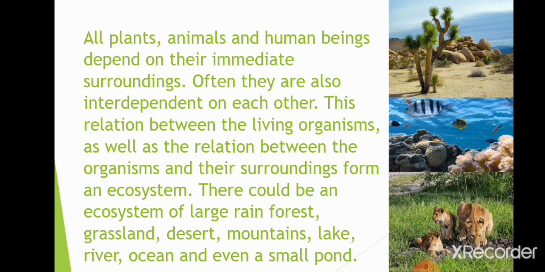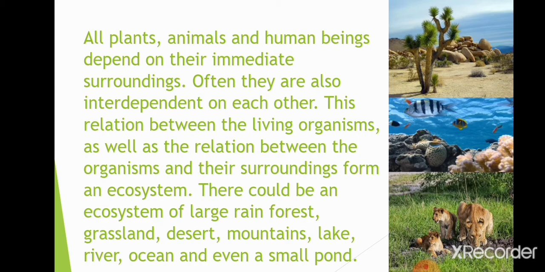In different areas, different kinds of ecosystem can be there. See, these three pictures I have pasted are depicting three types of ecosystem. One is showing the ecosystem of a desert, another the ecosystem of the sea, another the ecosystem of a forest region. So rainforest, grassland, desert, mountain, lake, river, ocean, small pond, even your garden may have its own ecosystem. So this is ecosystem, children. I hope you got it. So this is all about the natural environment.